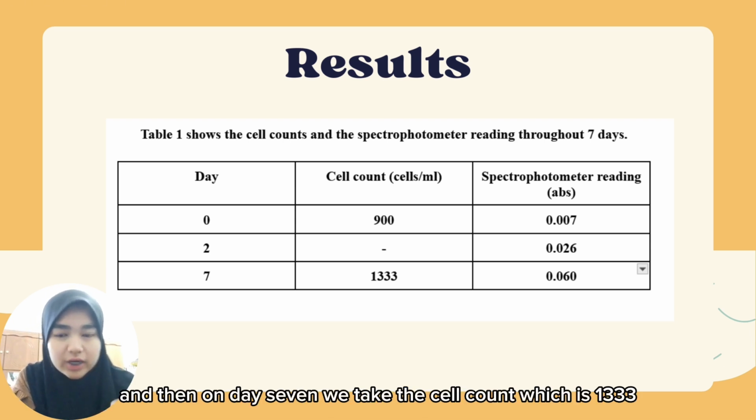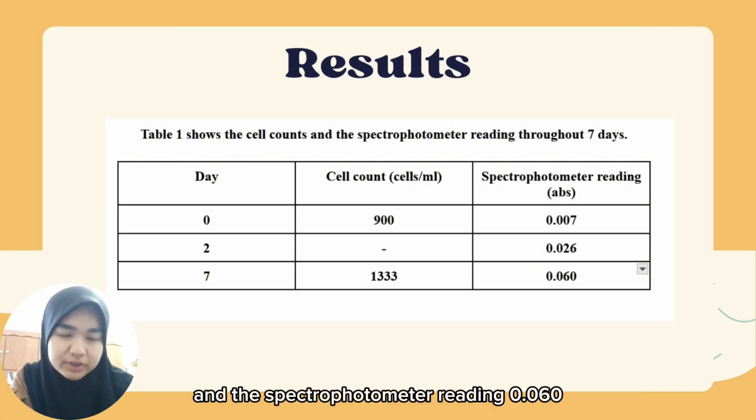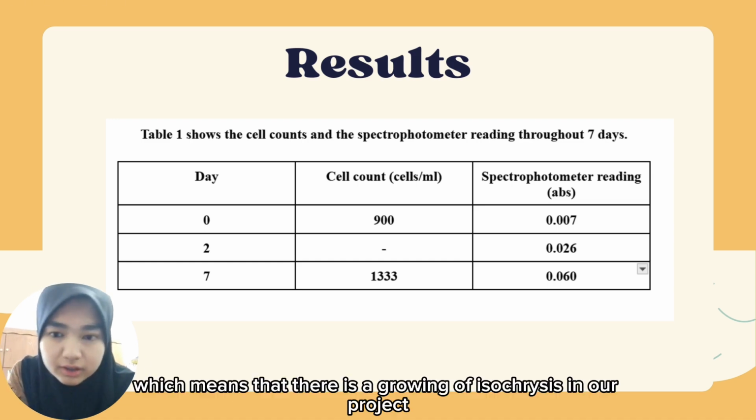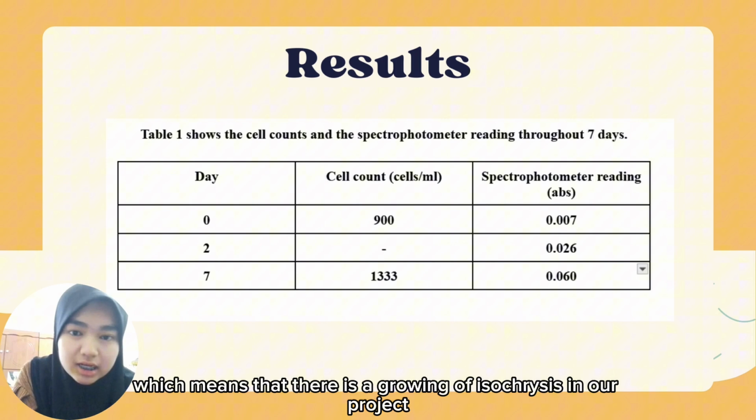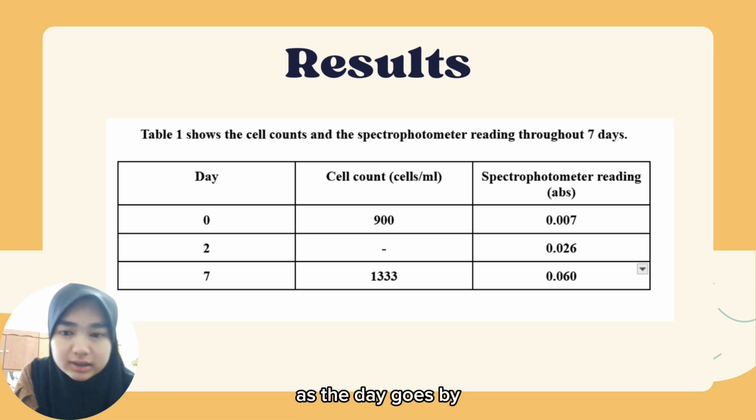Then on day 7 we take the cell count, which is 1333, and the spectrophotometer reading is 0.06, which means that there is growth of Isochrysis in our project as the days go by.